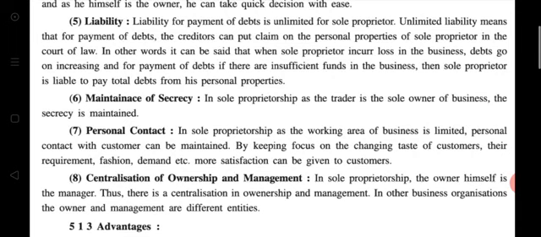Like if loss and debt payment are high and the sole proprietor does not have that much profit and that much asset in his business, then for payment of that debt he can be claimed against on his personal property. That means he has to sell the personal property and pay to the creditors and for payment of other debts also. So in sole proprietorship, liability is unlimited.